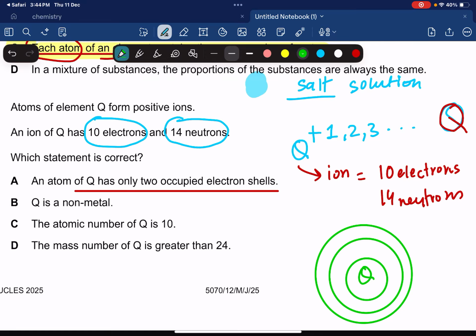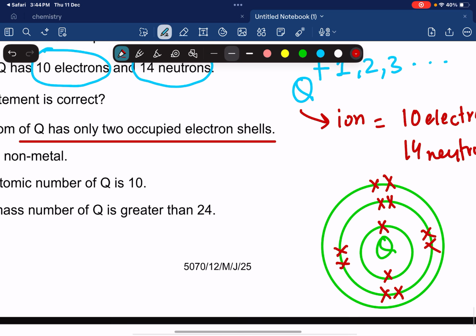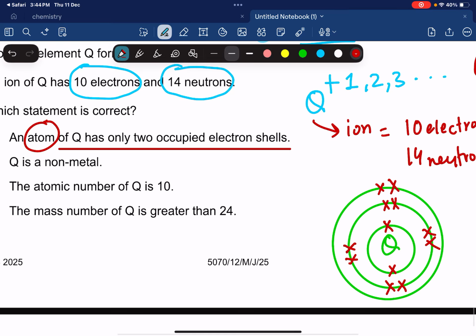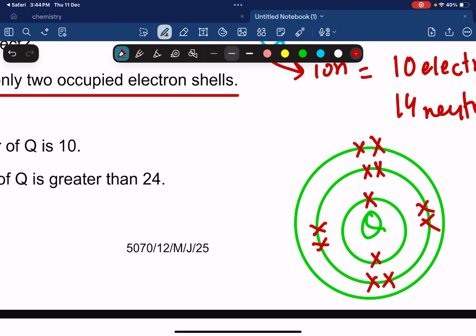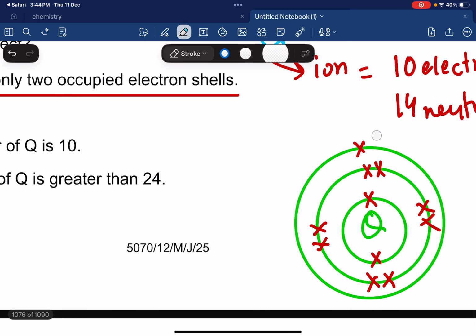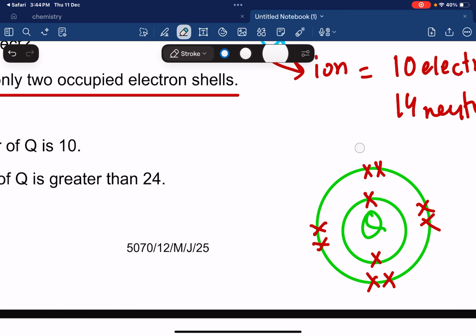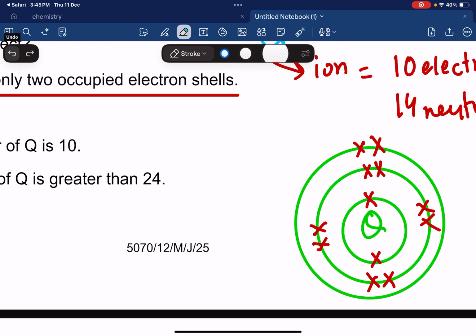An atom of Q initially had 1, 2, 3, 4, 5, 6, 7, 8, 9, 10. Initially it had maybe 11, maybe 12. An atom, we're talking about an atom, not an ion. And after letting these 2 electrons go off like this, now it has 10. That means initially, before forming this Q positive ion, it had more than 10.